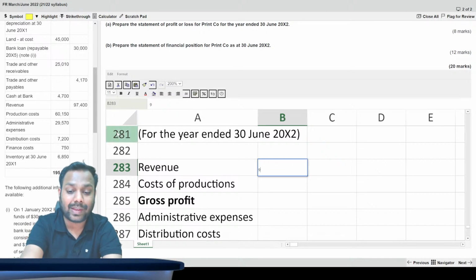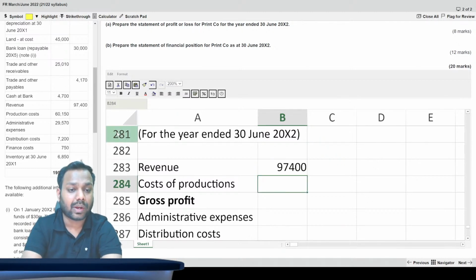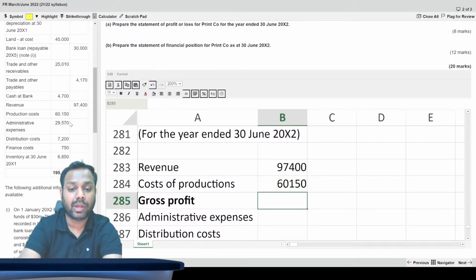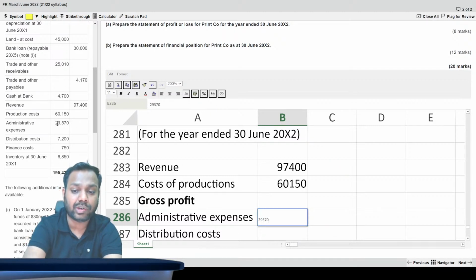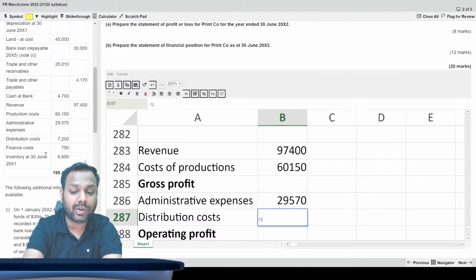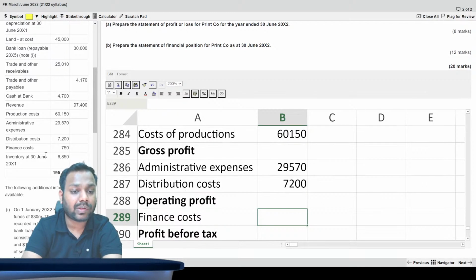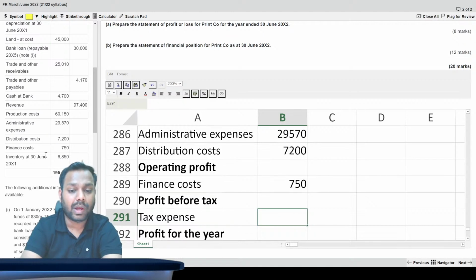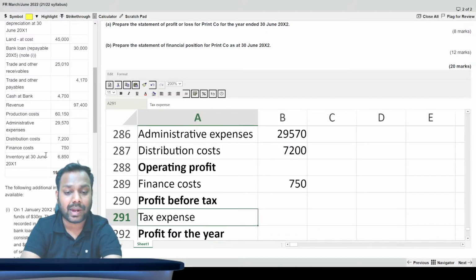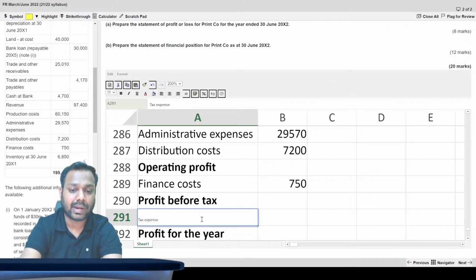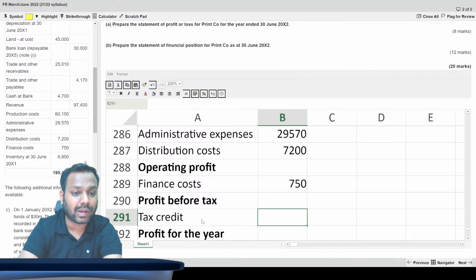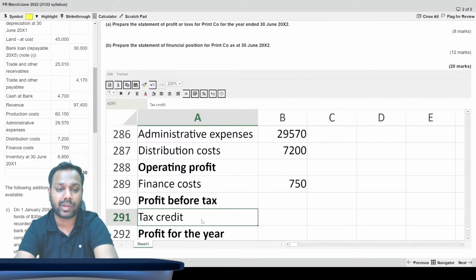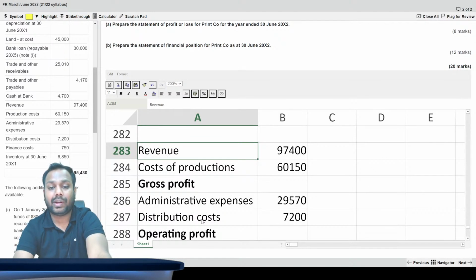Revenue is 97,400. Then cost of production given in the trial balance is 60150. Admin expense is given as 29570. Then distribution expense is 7200. Then finance cost is 750. Then tax expense is not given, tax credit is given, okay, that is also not given as of now here. Now this is what is given in the trial balance.